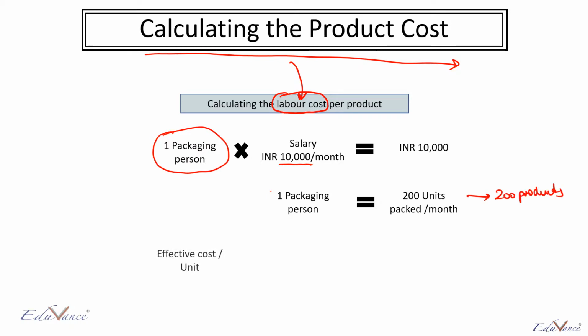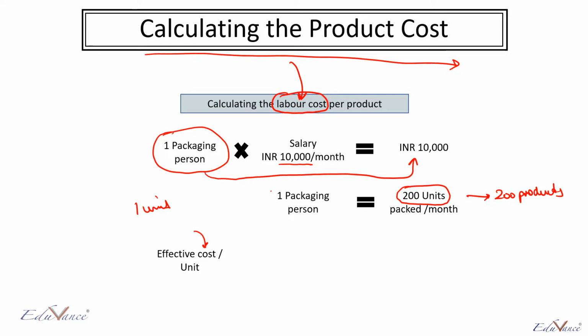So effective cost per unit means what does it cost for me to manufacture one unit? It's very simple. One person manufactures 200 units, and this one person I have to pay 10,000 rupees.